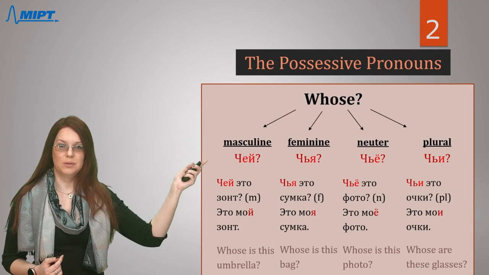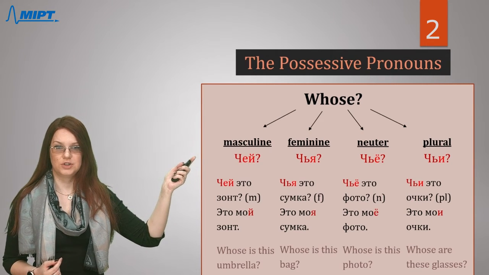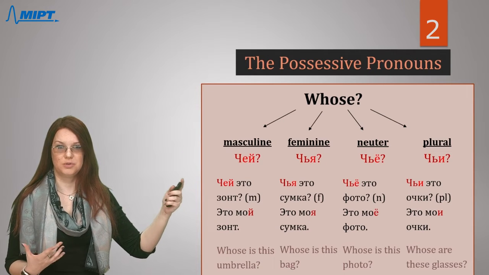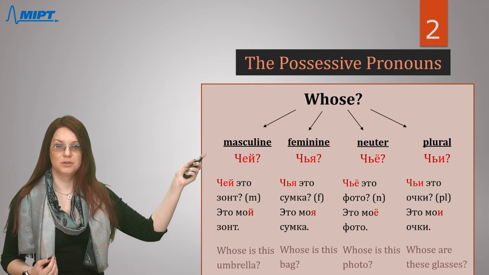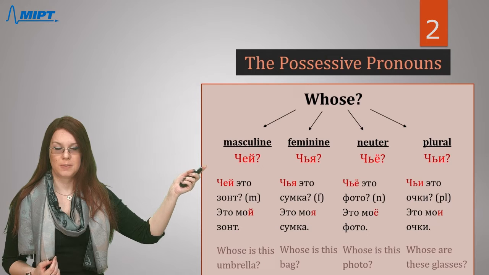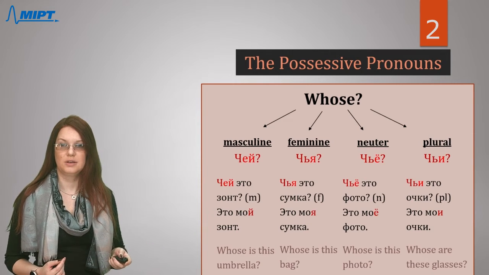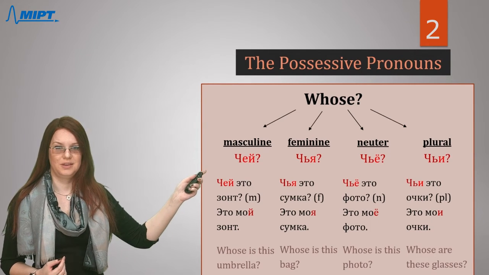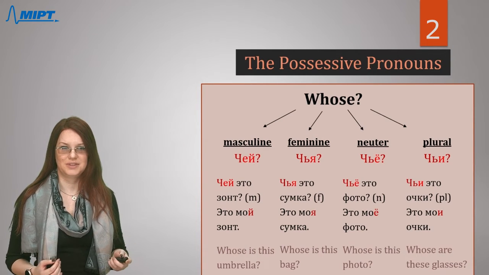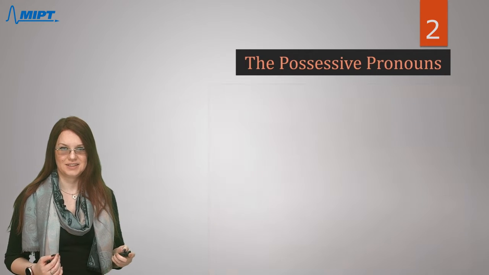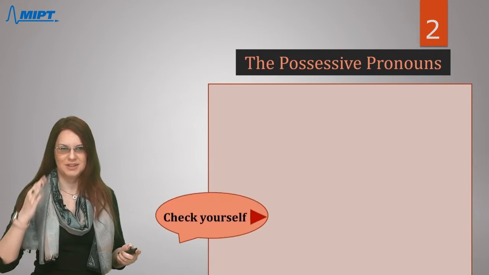That's it. Now I will read these 4 questions and you repeat after me, please, so you can hear the difference and memorize them faster. So, masculine, чей, feminine, чья, neutral, чье, and plural, чьи. You see, with the sound й between these 2 sounds, чьи. That's it. And let's practice a little.